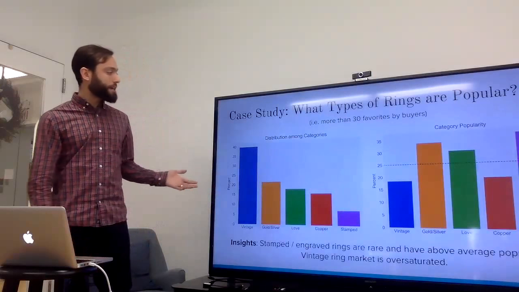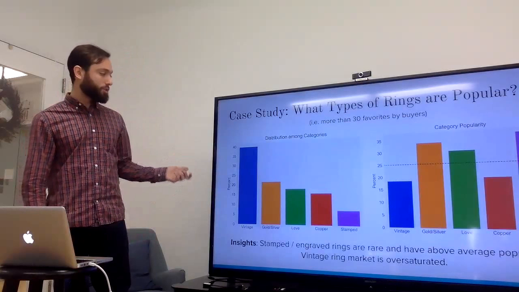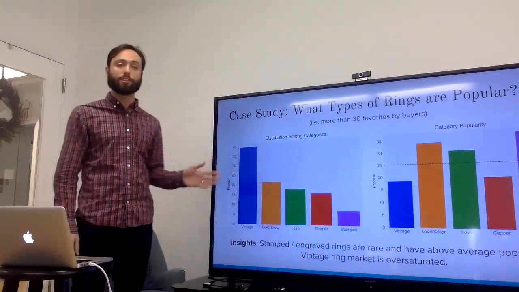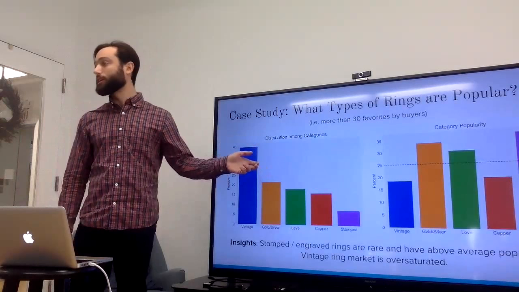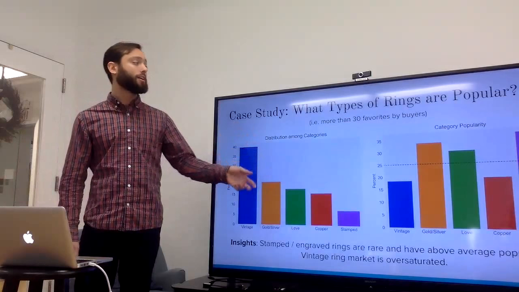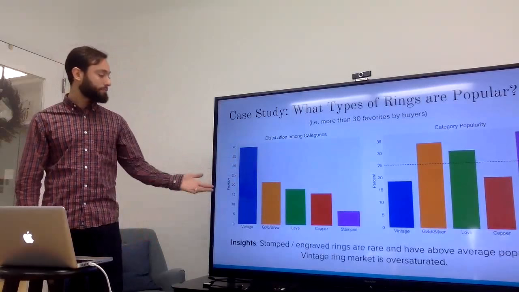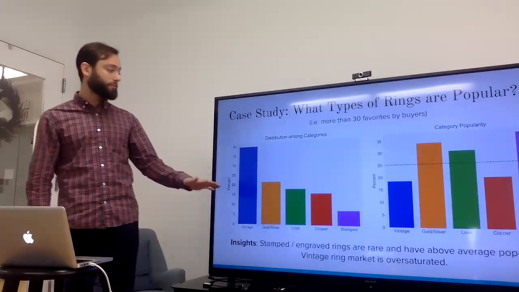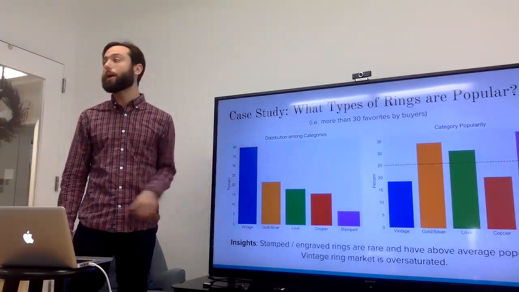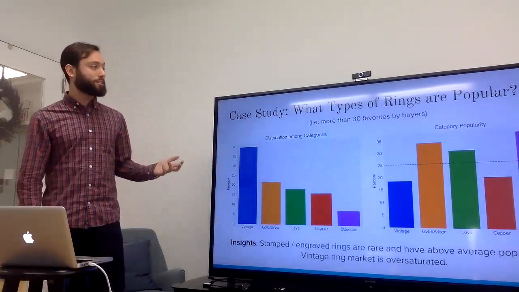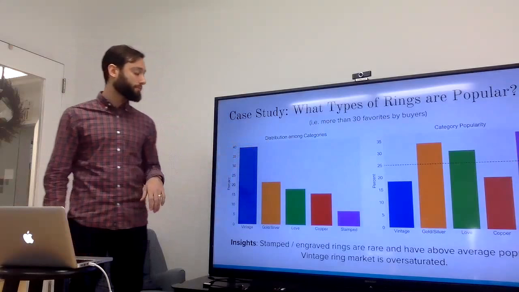If we look at the breakdown by category, we see some interesting things. On the left, I show the distribution of listings among categories, so what percent of listings fall in each category. On the right, I show the percent of listings in each category that are popular. One of the first things that might jump out when you compare these two charts is that stamped engraved rings tend to be quite rare. They're only 7% of all the listings in this price range, except they have way above average popularity. This signals it might be an interesting opportunity for a new ring seller to enter the market in this space.